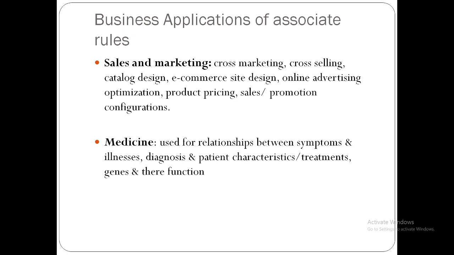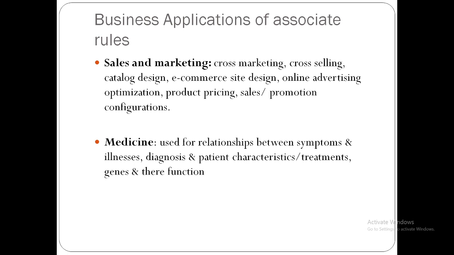Based on the customer needs, they are going to do the advertisements. For the younger generation, the items needed are different from the older. They identify the young generation, the middle-aged and the older, and based on that they do the advertising. That will optimize the advertising. And the product pricing also, they are going to increase or decrease based on the market needs.